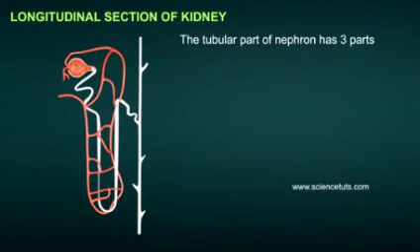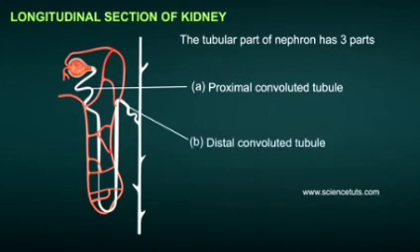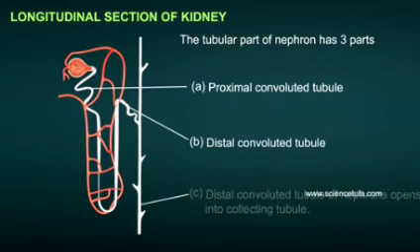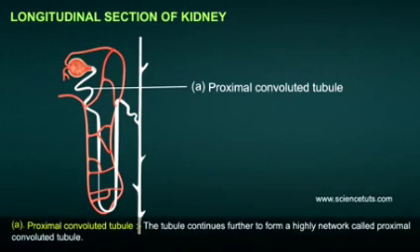The tubular part of the nephron has 3 parts. A. Proximal convoluted tubule. B. Loop of Henle. C. Distal convoluted tubule, which opens into the collecting tubule. A. Proximal convoluted tubule. The tubule continues further to form a highly coiled network called proximal convoluted tubule.